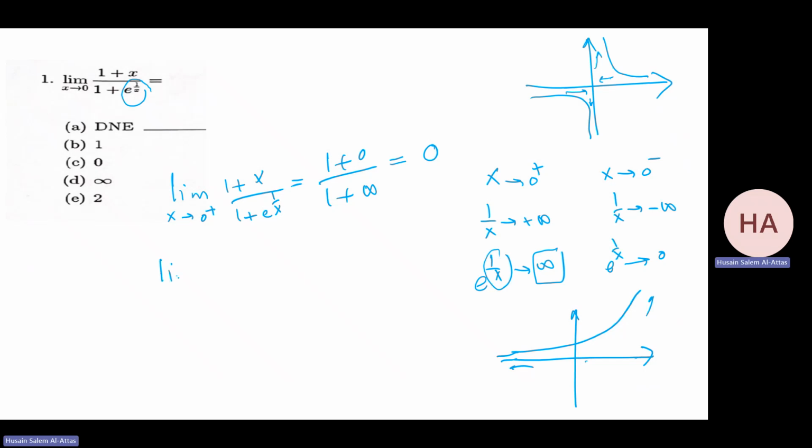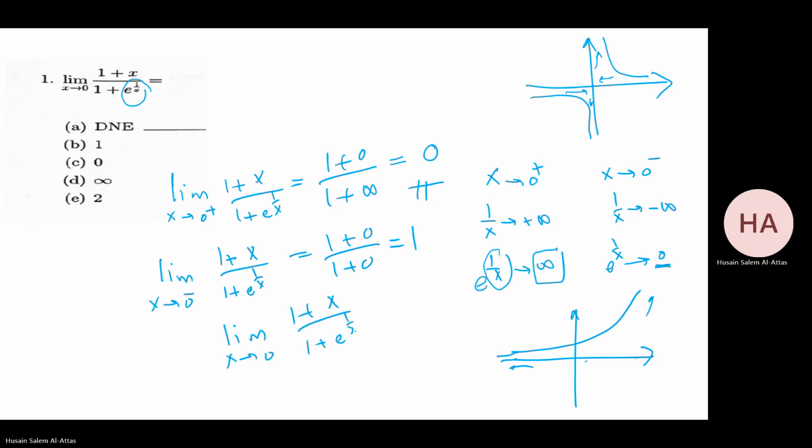If I have the left, now e to the power 1 over x goes to 0. So this will be 1 plus 0 over 1 plus 0, which is 1. They are not the same. So the limit as x goes to 0 of this function does not exist, which is this one.